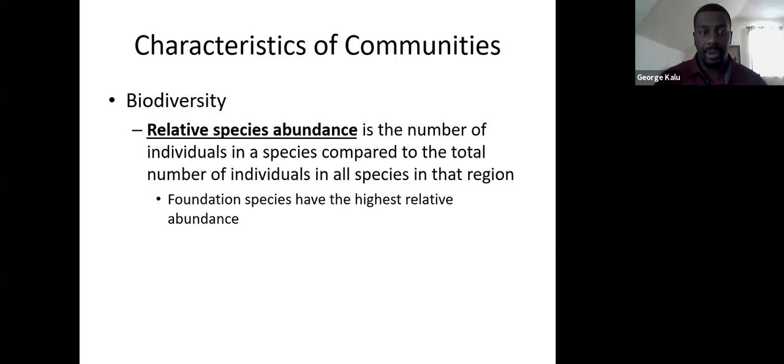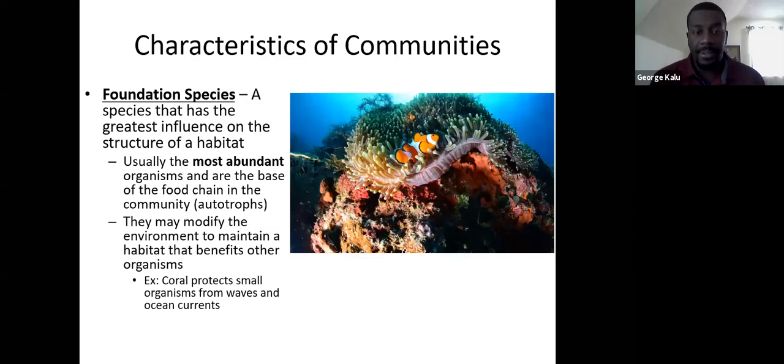Okay. So the first type of species we're going to be taking a look at here are called foundation species. Foundation species, like we said, typically have the highest abundance of all species in a particular region. And so these have a tremendous influence on the structure of a habitat.